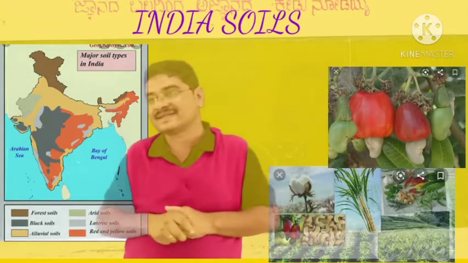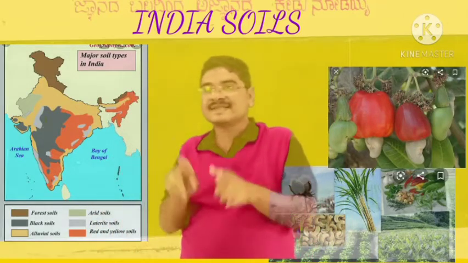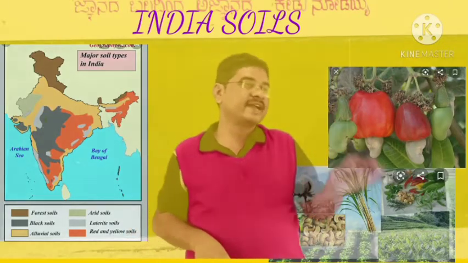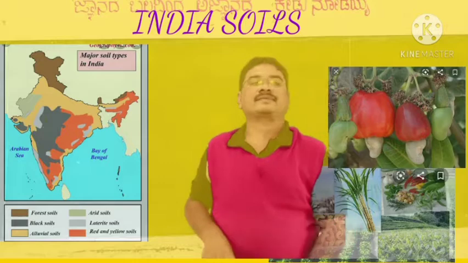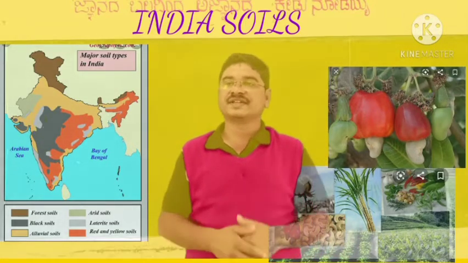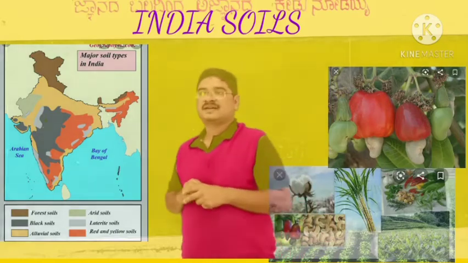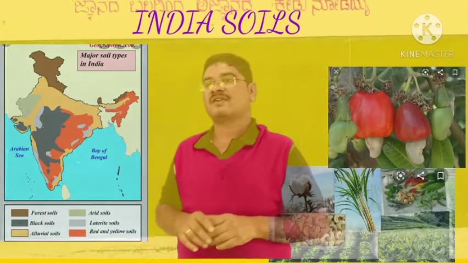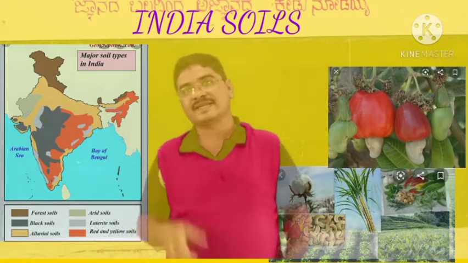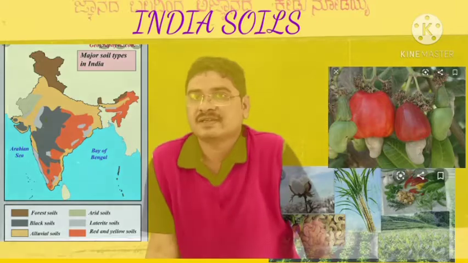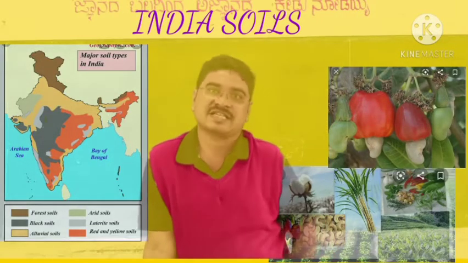These laterite soils cover an area of 2.48 lakh square kilometers. They are leached soils, not fertile, or of limited use for agriculture. They cannot be very useful for agriculture.